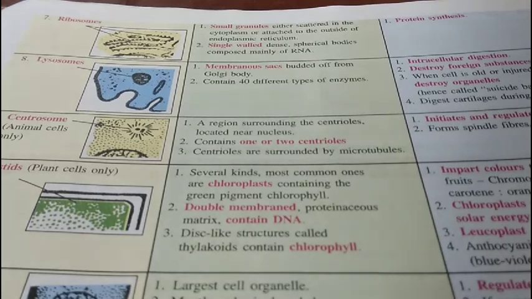Granules. It is also a non-living structure found in the cell. They are small particles, crystals or droplets. Starch in case of plant cell, glycogen in case of animal cells, and fat containing granules, they all serve as food for the cell. So in this way, all the cell organelles do have some role in the cell, and they perform according to that.